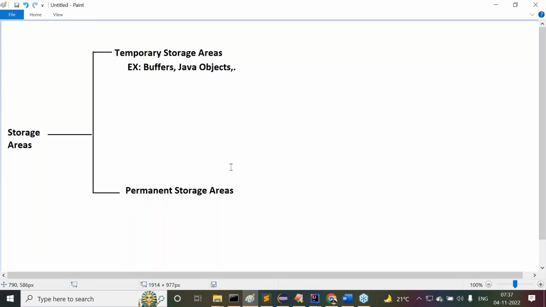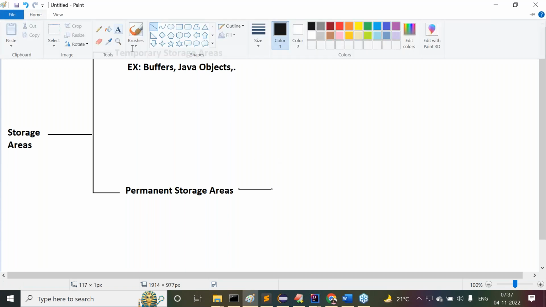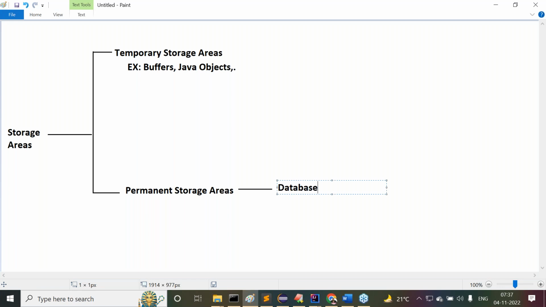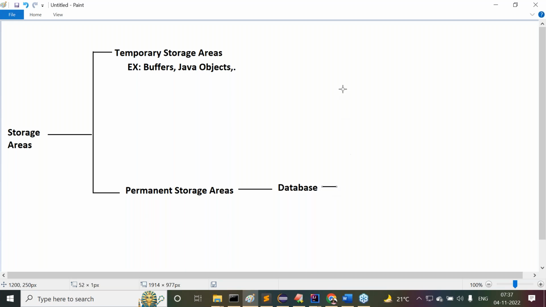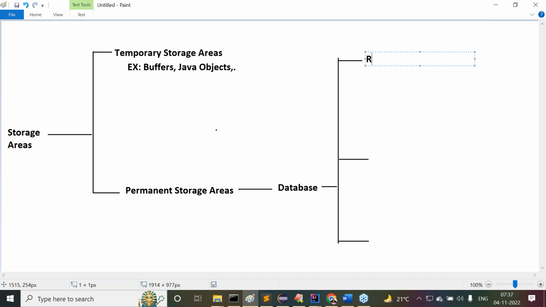Next, under permanent storage areas, one category is databases. Now from these databases, there are multiple types. I'm talking about database management systems. To manage the data which is available inside the database, I have to go for database management systems. Different types of database management systems exist. Now let me talk about it: relational database management system. Then what is the next one?